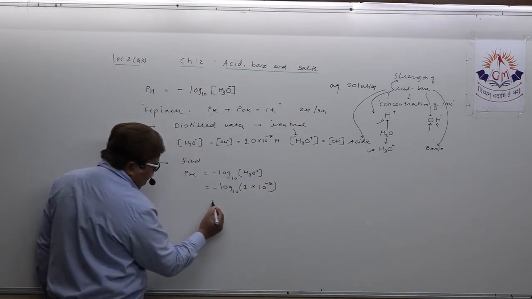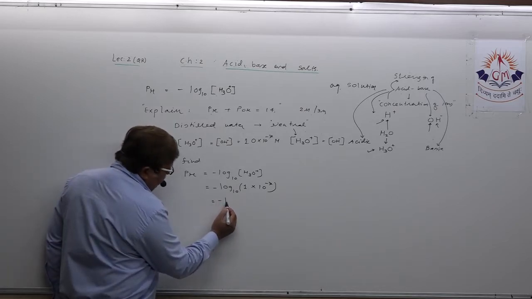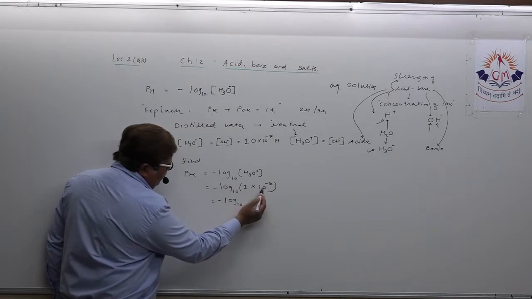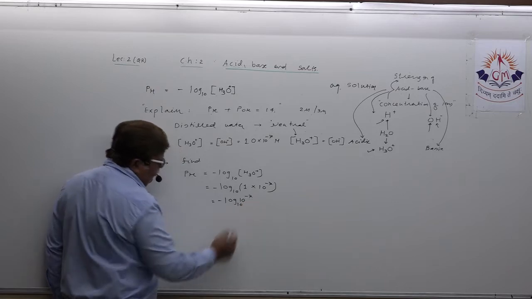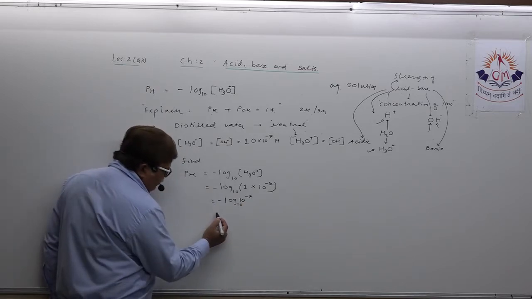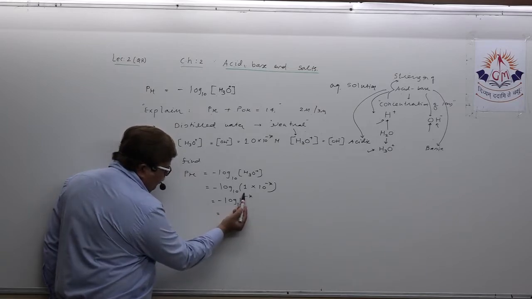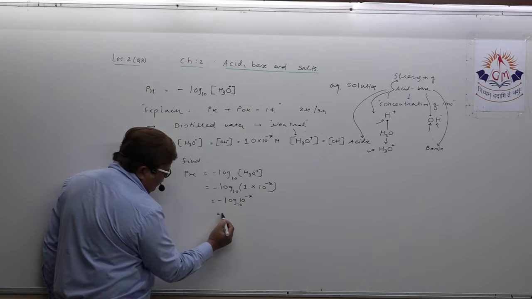Next step, minus log 10. When you multiply 1 with this, it is going to be 10 raised to minus 7. Now, as per the rule of the log, this power needs to be transferred here. So minus 7 will be transferred here.